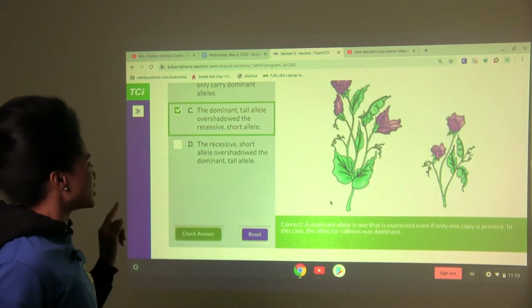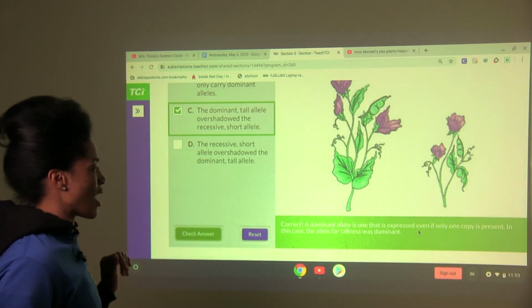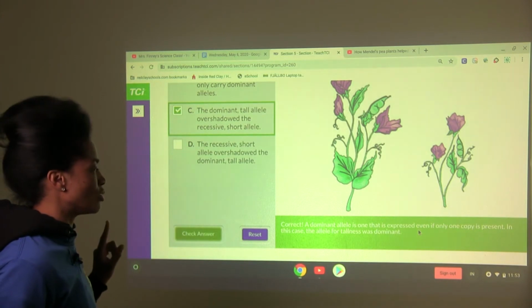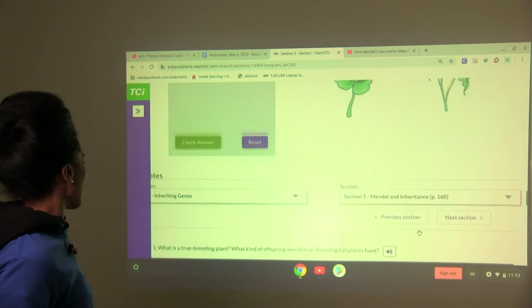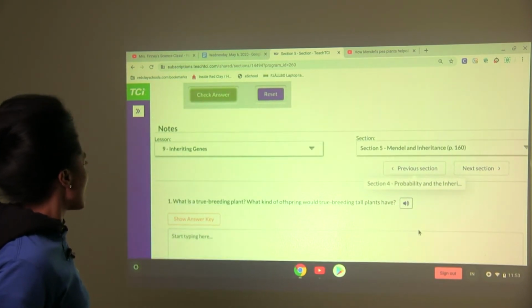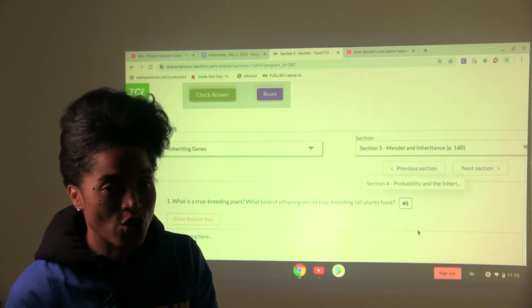C is correct. A dominant allele is one that is expressed even if only one copy is present. In this case, the allele for tallness was dominant. All right, let's take a look at the questions we have. Make sure you go to Lesson 9, Section 5 in your TCI notebook.